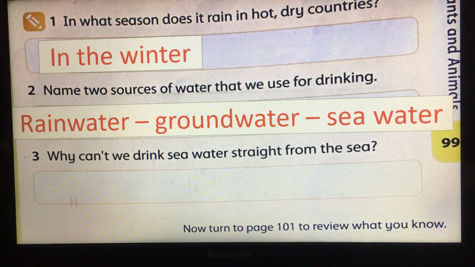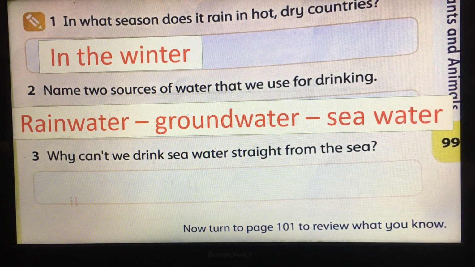So rainwater and groundwater, if you want to write 2 sources, it's enough. But you have to know that groundwater and seawater, we have to clean them and filter them before using.